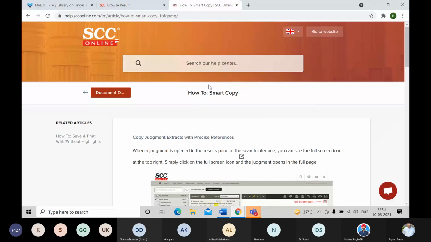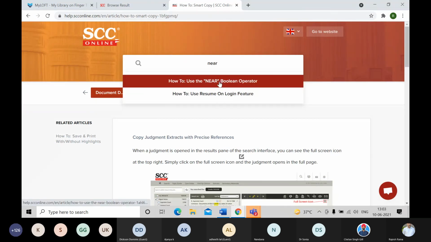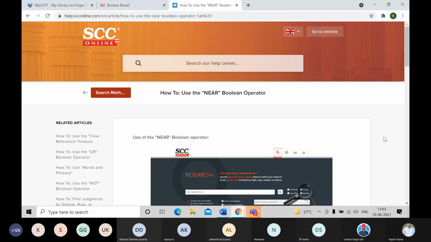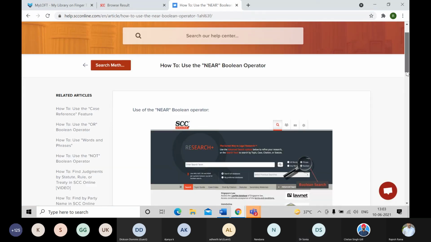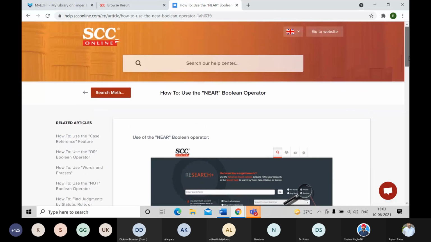And if there is anything extra or additional that I'm looking for, there is a help center search section here. In that you can enter your query, like I was talking about, say near operator. The moment I key in near, it will show me the suggestion, how to use the near operator. I click on that and again it will give me the example for that particular topic. So you can use this as a help.